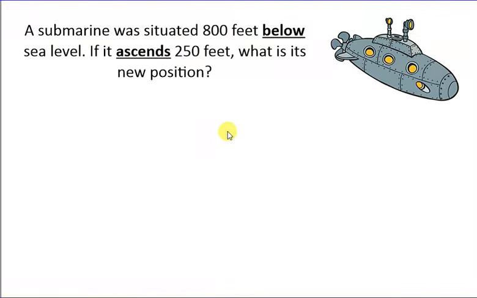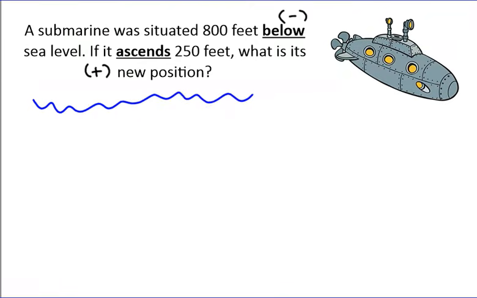All right, next problem. A submarine was situated 800 feet below sea level. So below is going to be a negative word. If it ascends, ascends is a positive word. It means to go up 250 feet. What is the new position? So we're talking about a submarine here.